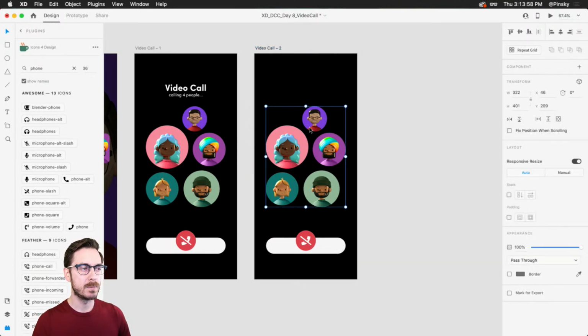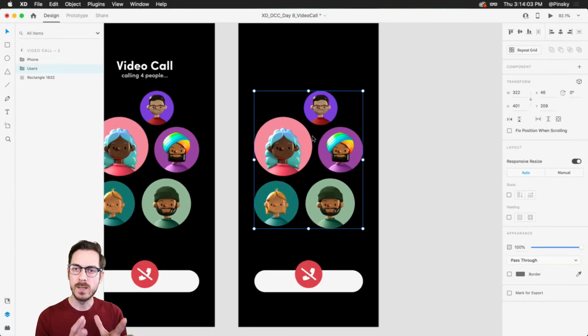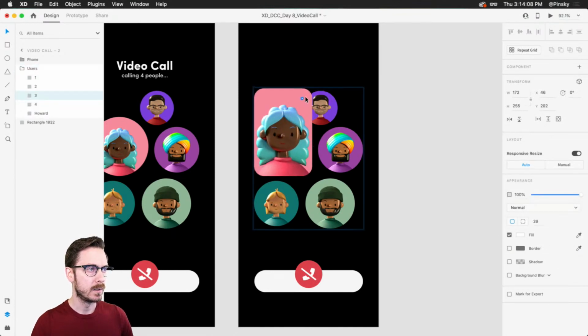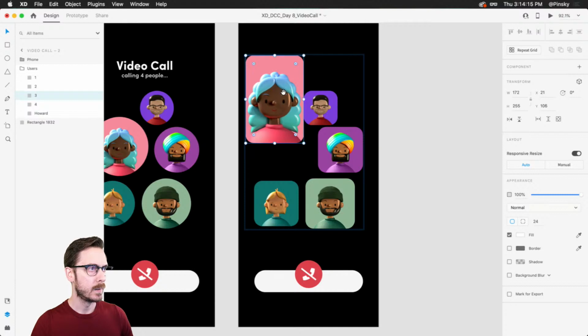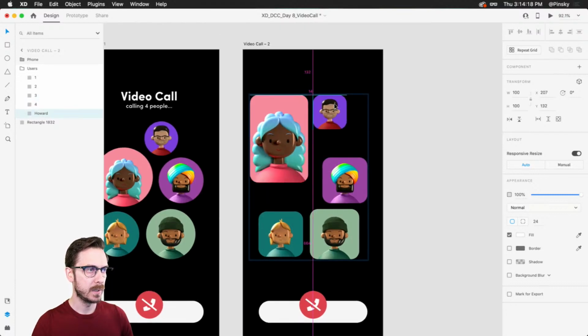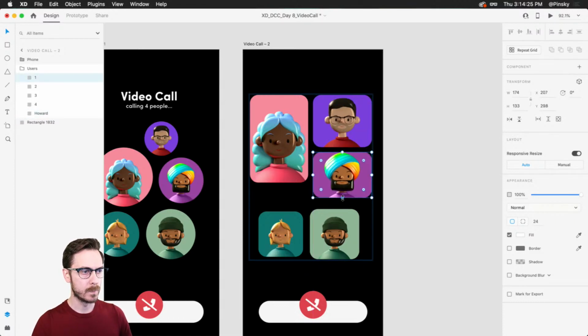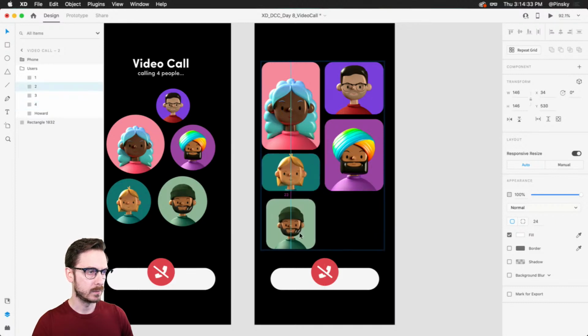And what I want to do is maybe rearrange these one more time so that they're kind of like little windows almost, right? So what I can do is I can just start rearranging some of these. Let's go ahead and set the rounded corners of all of these to, let's try 24. That could look fun. And I'll just start popping them into place, right? Move these out a little bit, move this down, and just work my way through. And it's completely up to you how you decide to rearrange some of these photos, right?